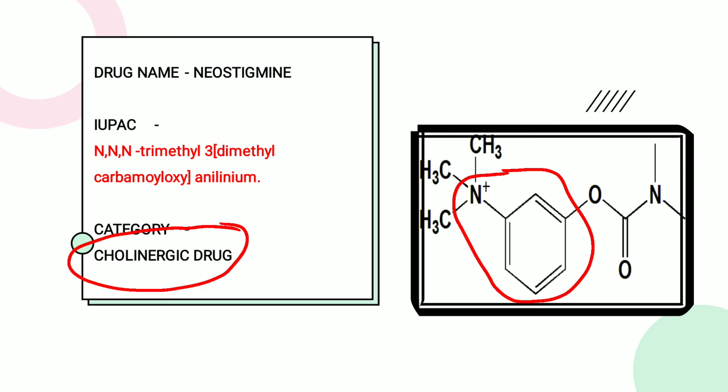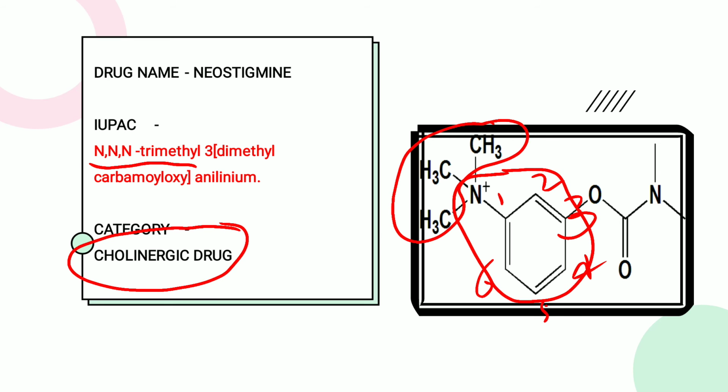There are so many examples, like NH4, ammonium, it is also in a cationic state. So there will be some cationic molecules or forcefully attached groups on the nitrogen valency. So anilinium is the parent nucleus. Then what is the substitution? So we number it first: 1, 2, 3, 4, 5 and 6. On the first position there are 3 methyls. So we write here N,N,N-trimethyl.